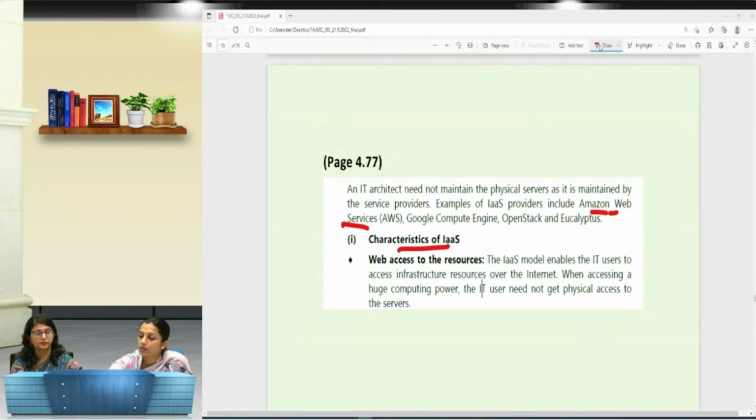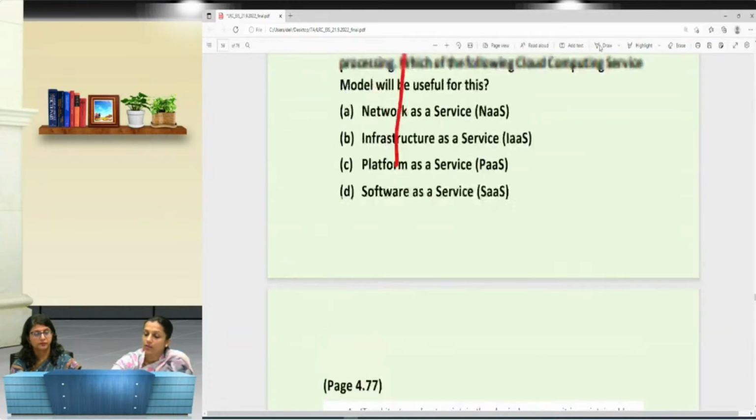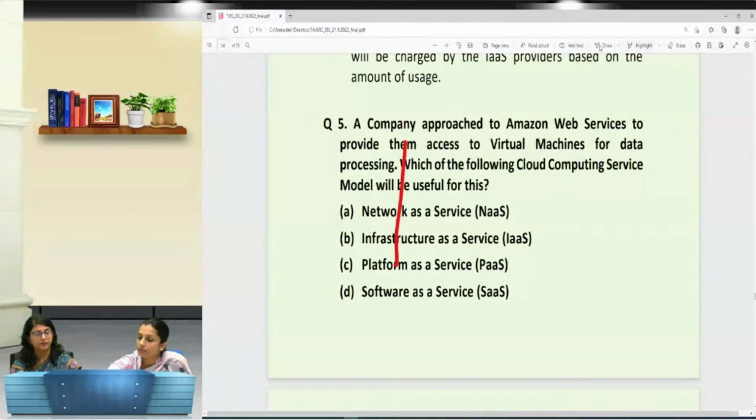See, read the question. It is given over there. Virtual machines. Yeah, so it's part of the infrastructure. Infrastructure. Clear? It's not the platform that they are providing to us.